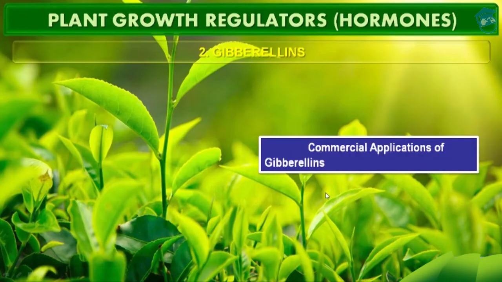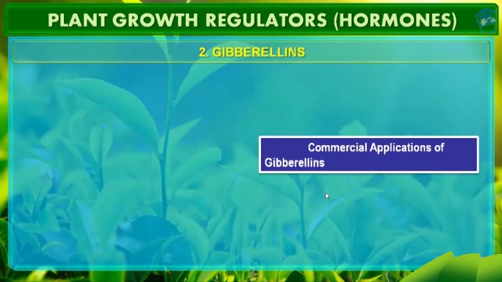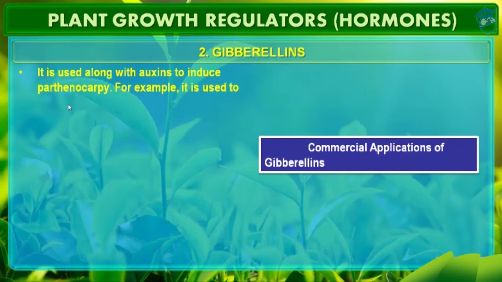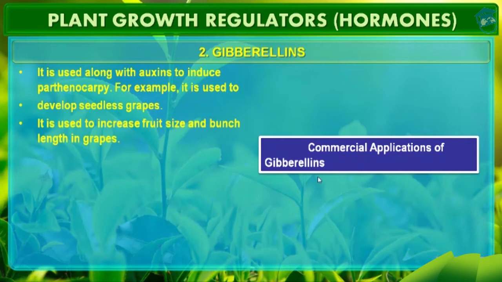Please note that. Now let's see what are the commercial applications of gibberellins. It is used along with the auxin to induce parthenocarpy. That means parthenocarpy means seedless plant. For example, it is used to develop seedless grapes. If you want to produce seedless grapes, then you have to apply gibberellins or gibberellic acid along with the auxin, because that induces parthenocarpy. So this is the first and foremost commercial application of gibberellin.